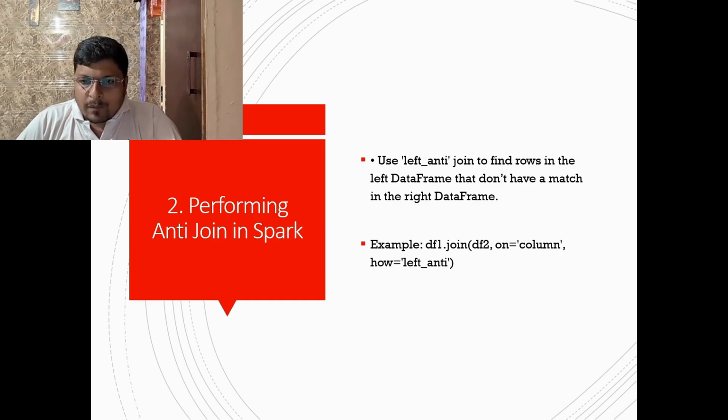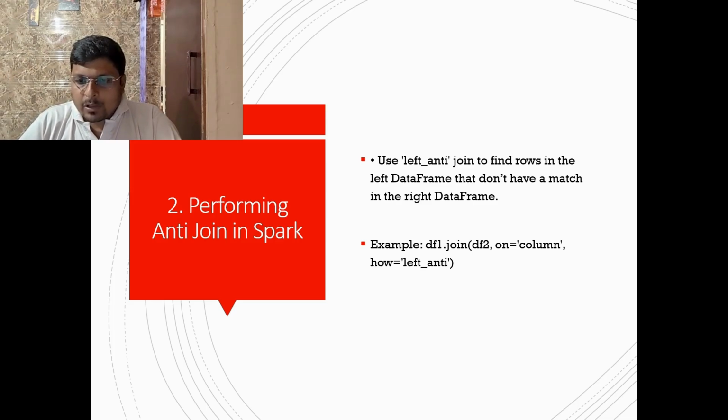After that, what will happen when you perform an anti-join in Spark? Use a left anti-join to find rows in the left data frame that do not have a match in the right data frame. For example, suppose I have two tables: one contains student records, and the second contains student fee records. I want the list of students in the college who haven't submitted the fee for the current month.